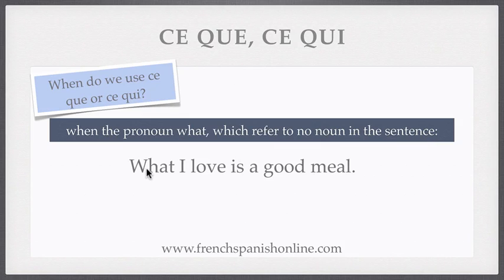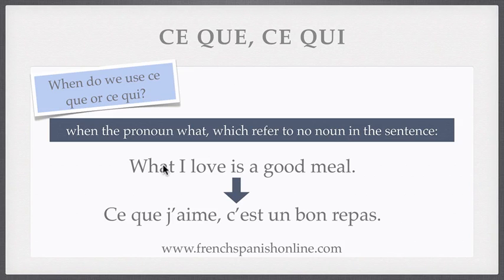Let's take this example. What I love is a good meal. As you can see here, what does not refer to any other noun in the sentence. It is alone. So, to be sure we use the correct pronoun in French, you can see what is not the subject of the first part of the sentence. The subject of the verb to love here is I. So for this reason, we are going to use ce que. Ce que j'aime, c'est un bon repas. We could follow the same structure and say ce que j'aime est un bon repas. So just one sentence. But actually in French we love to use this expression c'est.